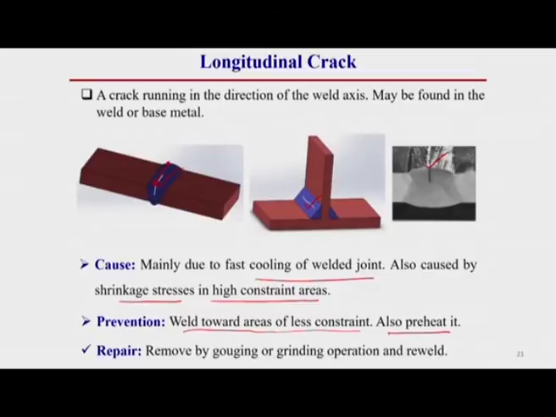So, what happens? That crack should be cleaned. After that it should be re-welded. So, keep this in mind, wherever there is a crack, it should be eliminated thoroughly. After that we have to re-weld this portion. So, here how can we repair this? Remove by gouging or grinding operation and re-weld. Gouging operation means by a high forceful arc we melt that crack region, remove that crack region weld material and fill this region by re-welding.